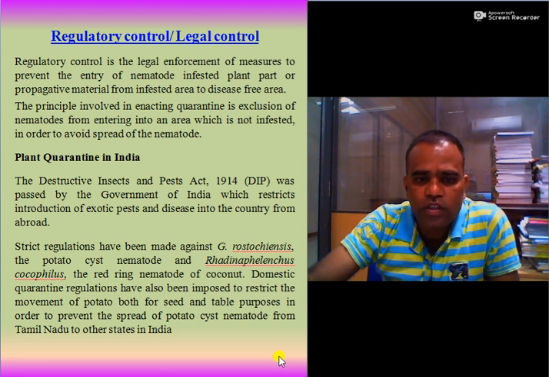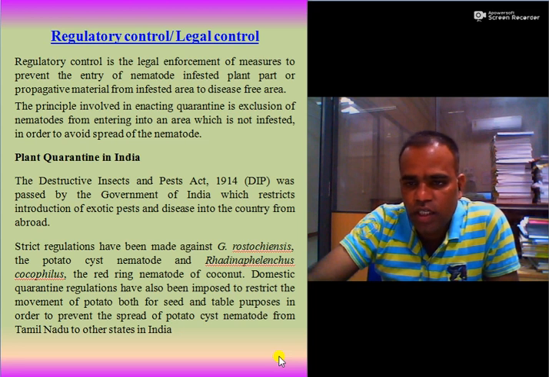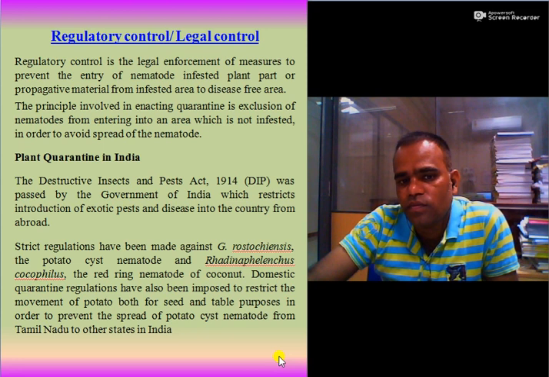Strict regulation has been made against Globodera rostochiensis, the golden nematode of potato, and Rhadinaphelenchus cocophilus, the red ring nematode of coconut.